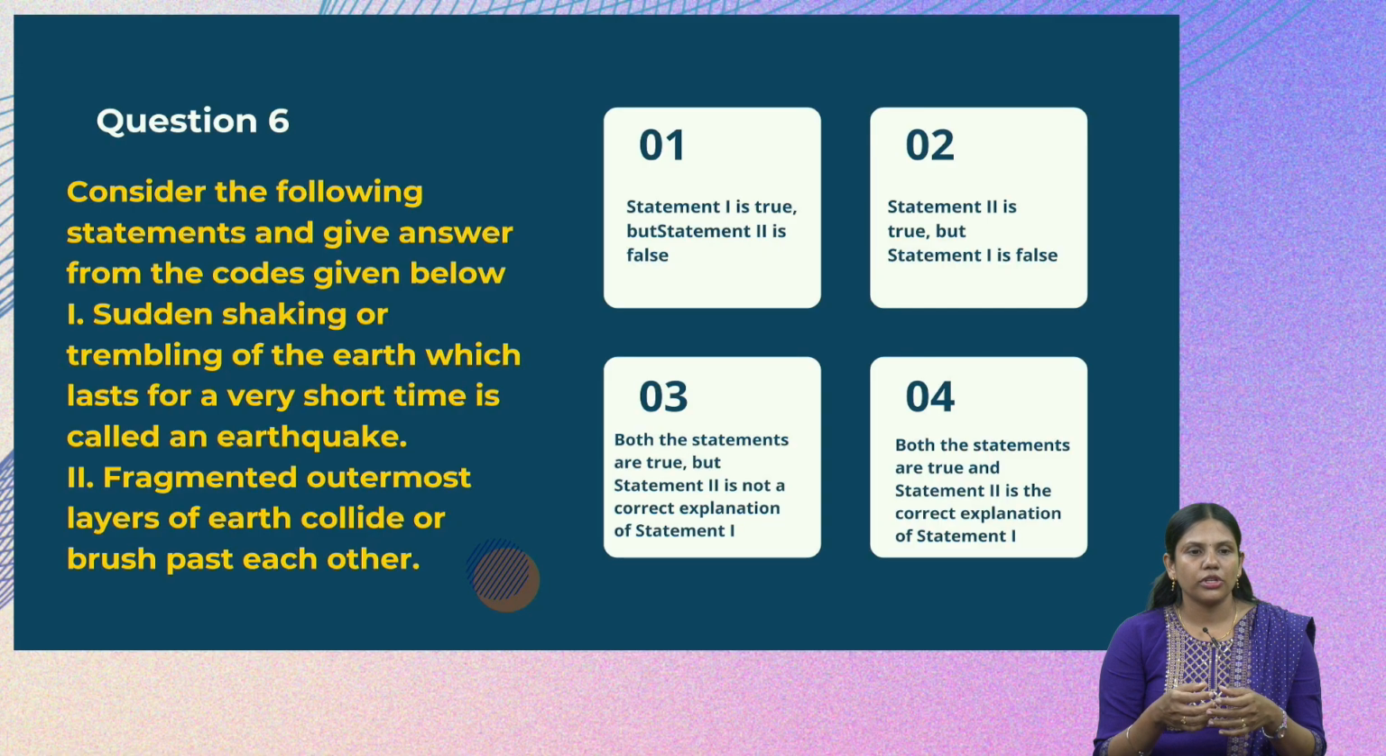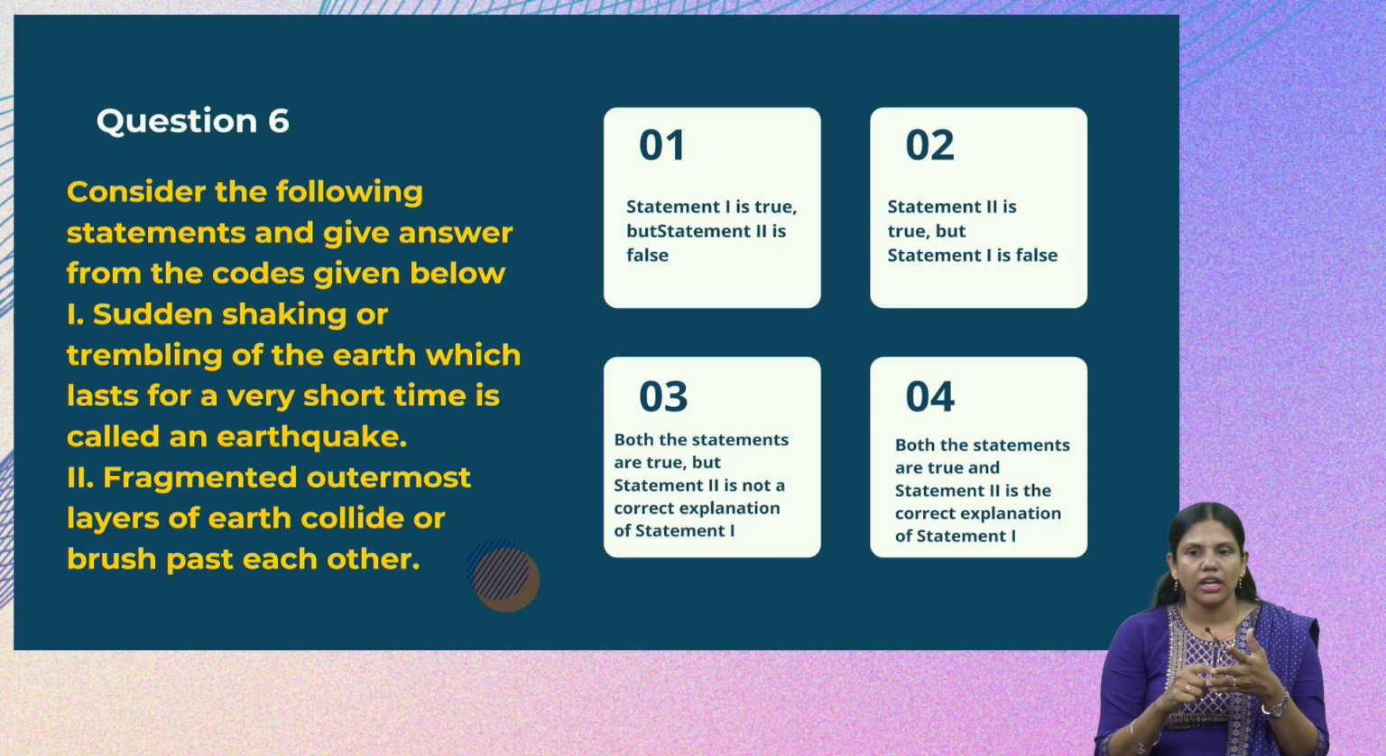Then, fragmented outermost layers of earth collide or brush past each other. As we have discussed, the earth's outer layer is made up of plates and they continuously move, collide and brush past each other. So this statement is also correct, and the second statement is also explaining the first statement, because of the movement of these outermost layers only the earthquake is caused. And the first statement is saying how the earthquake phenomenon is happening. So statement 1 is true, statement 2 is also true, and statement 2 is the correct explanation of the statement 1.